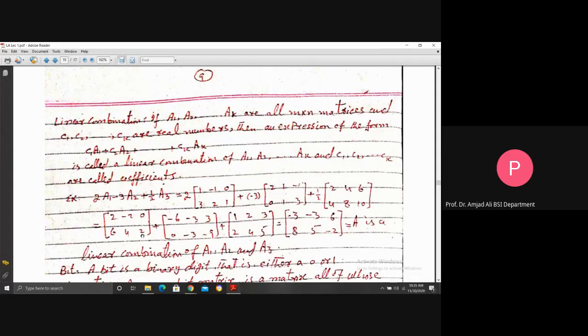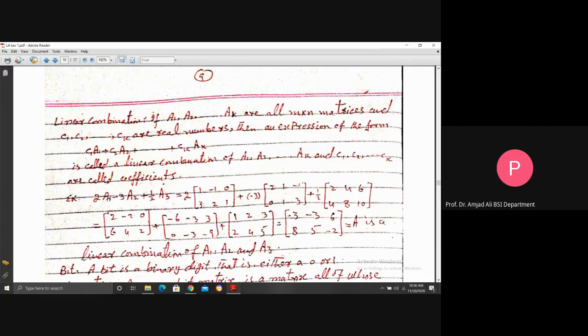The addition is the sum of the respective components. 2 minus 6 minus 4 plus 1 minus 3, minus 2 minus 3 minus 5 plus 2 minus 3. This gives 0, 3 plus 3, 6. Similarly, the sum of 6, 0, 2 is 8. 4 minus 3, 4 is 5. And 2 minus 9, 5 is minus 2, which is equal to the matrix A. This is the sum of these three matrices, by linear combination.